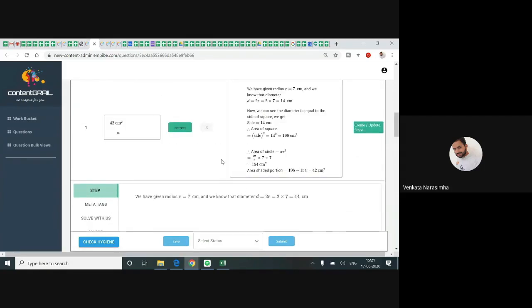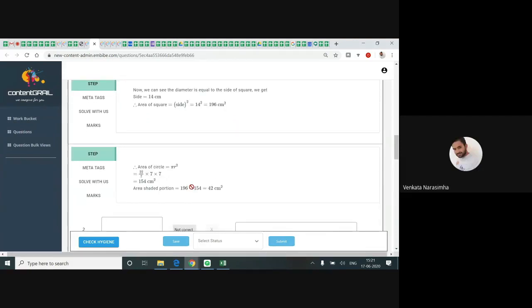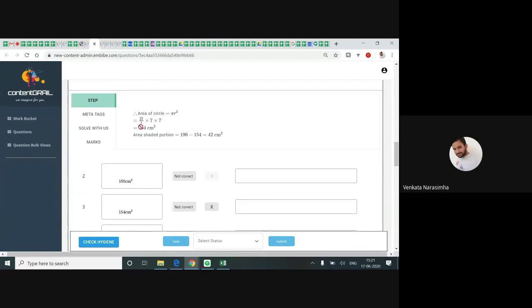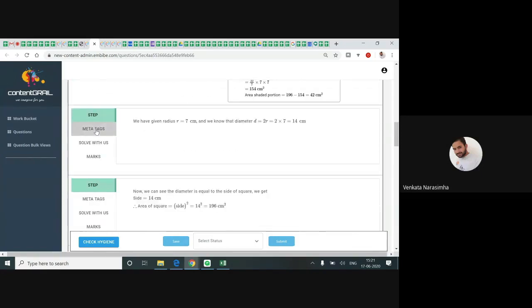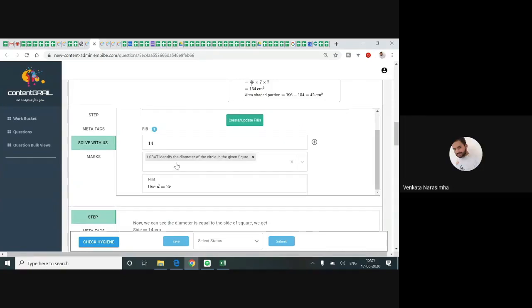Solution is provided. He did three steps. If you feel like something is missing, you can add that. For each step, he gave meta tags. He did the solve with us. But in case there is no solve with us, then you need to do it.